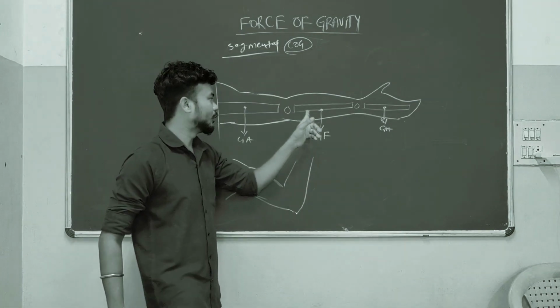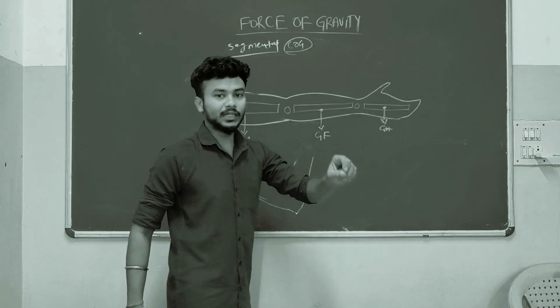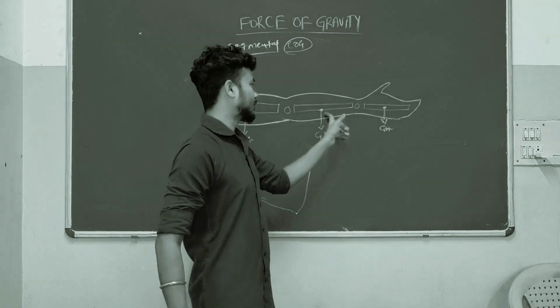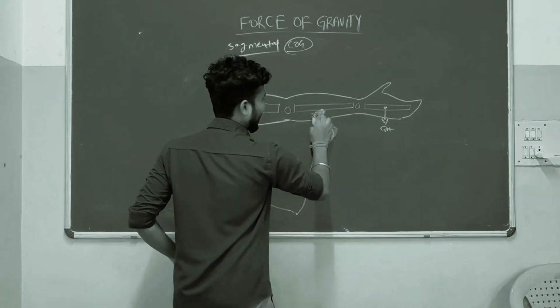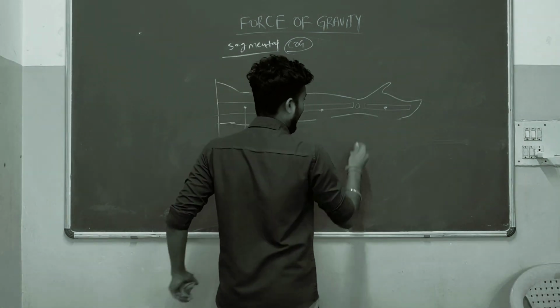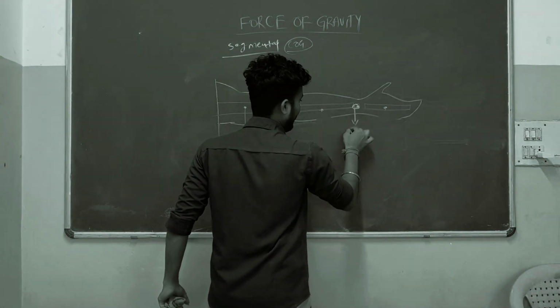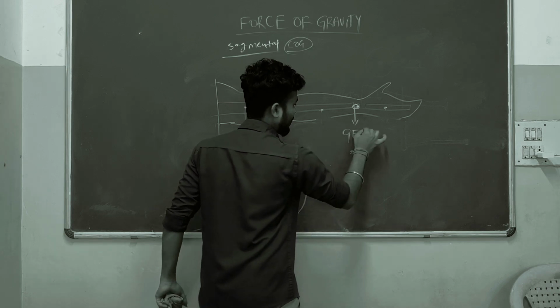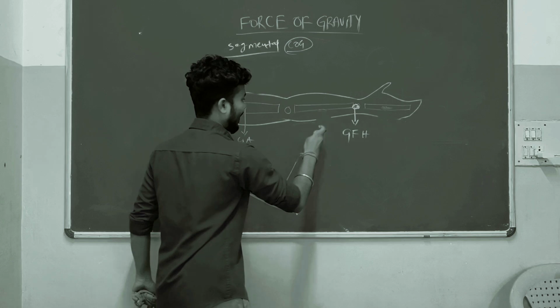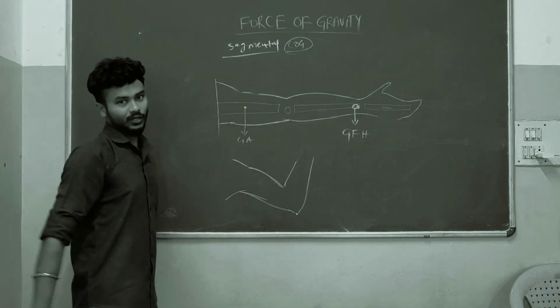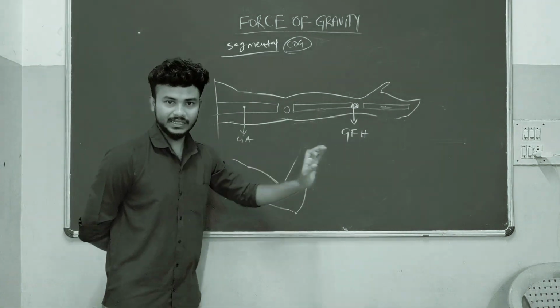Suppose we mix these two segments into one segment, treating them like one segment, what will happen? At that time the gravity position will come here. This is the gravity of the forearm and hand. And this is the gravity on the arm. So this is the segmental center of gravity.